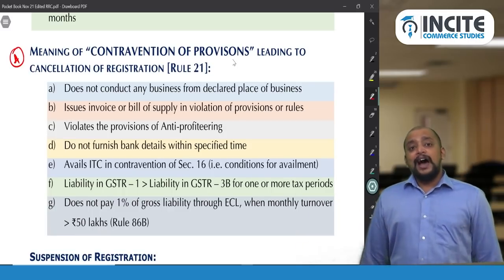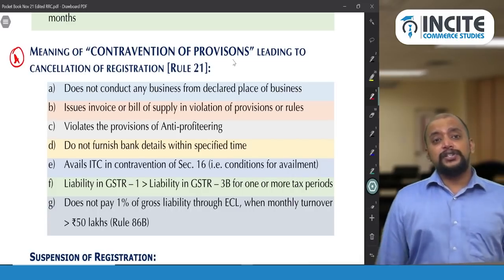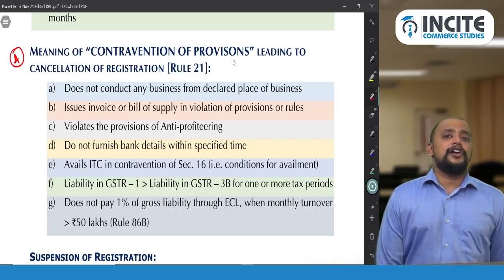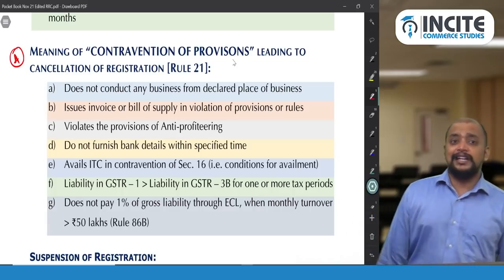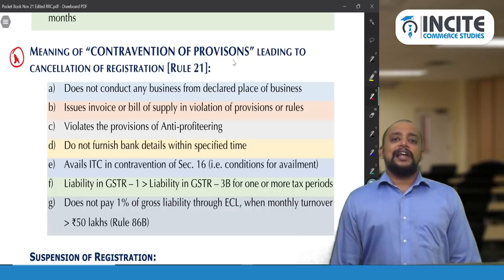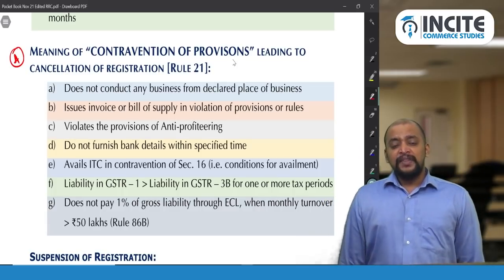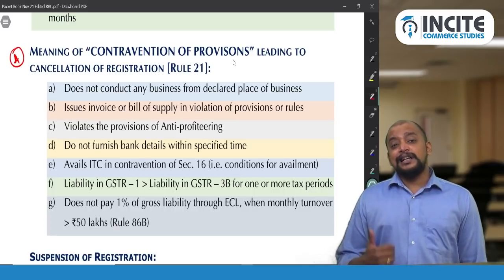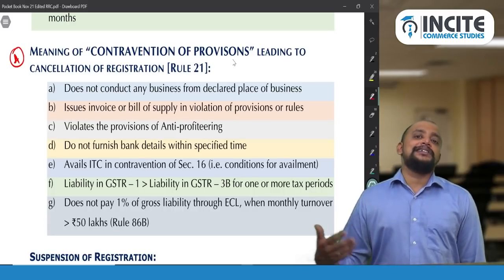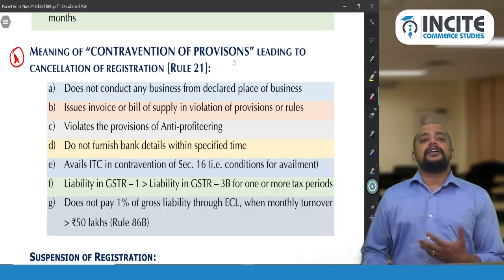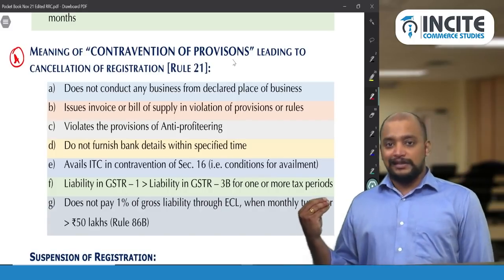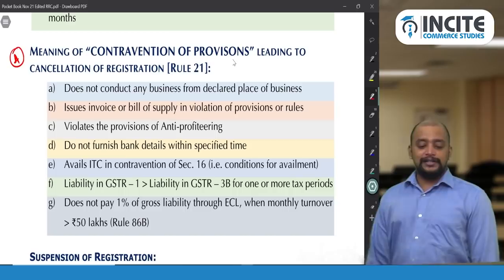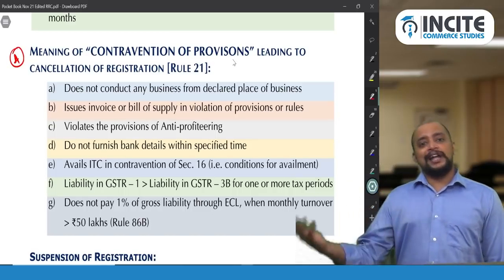And then avails ITC in contravention of section 16. So conditions are not fulfilled but you took the ITC. You have not actually received the goods but you took the ITC based on fake invoices. So like that. Okay. And then the next one is that the liability in GSTR 1 is greater than the liability in GSTR 3B. Means you have declared a lot of invoices in GSTR 1 but you paid only less tax in GSTR 3B. So then also it leads to cancellation for any 1 or more tax periods.